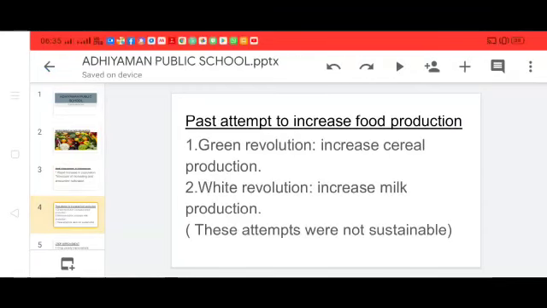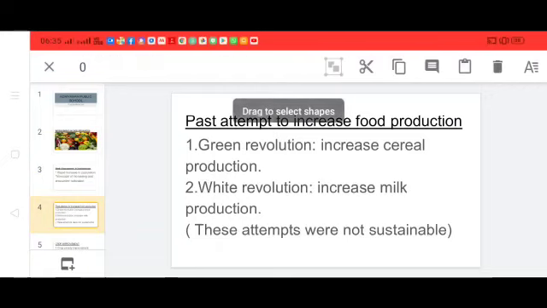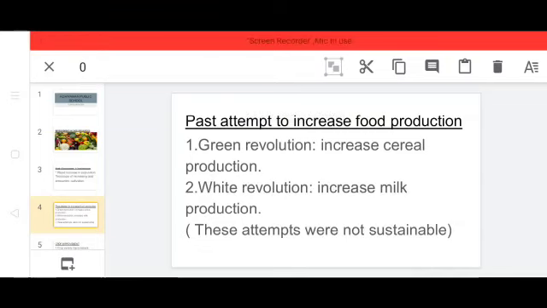Past attempts to increase food production. We have had the Green Revolution, which contributed to increased food grain production. We have also had the White Revolution, which has led to better and more efficient use as well as availability of milk. But these attempts were not sustainable.